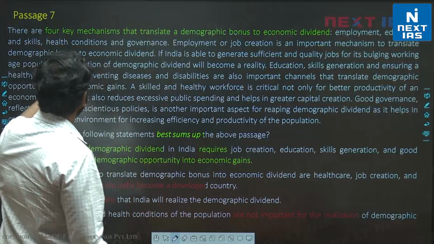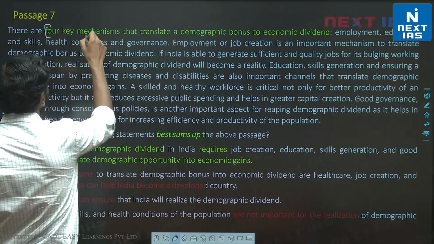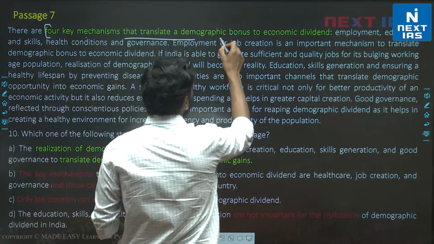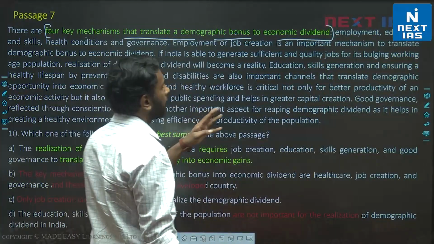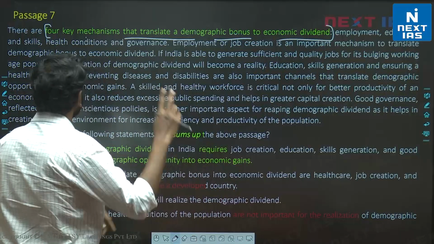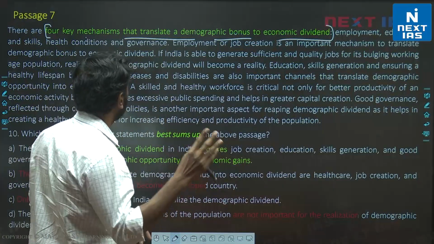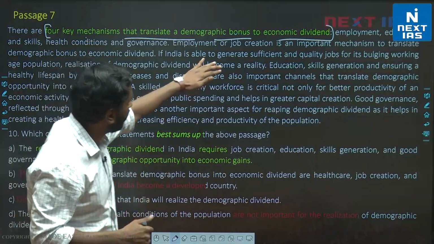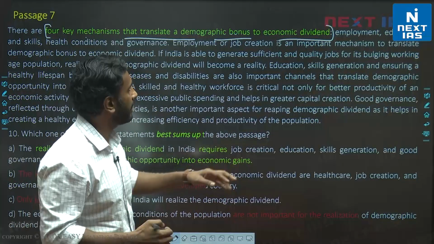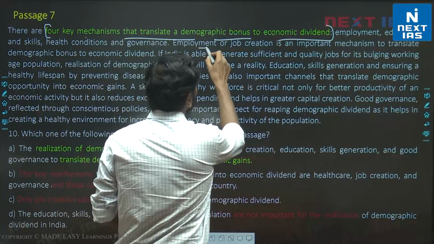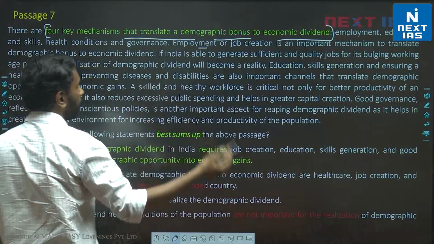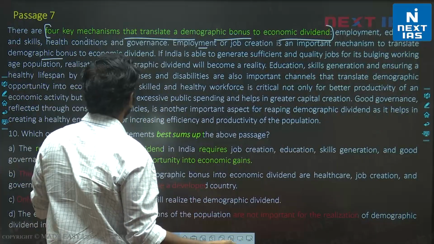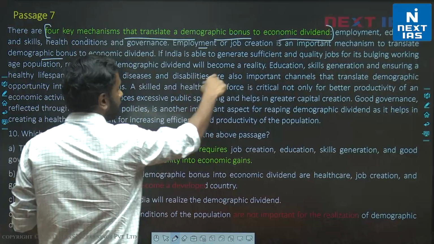The passage is talking about 4 key mechanisms that translate a demographic bonus to economic dividend. Those 4 are told to us: employment, education and skills, health conditions and governance. Now throughout the passage, वो author ये कह रहा है कि how with employment we can make sure that demographic dividend will become a bonus. Similarly, we are just discussing jobs here.